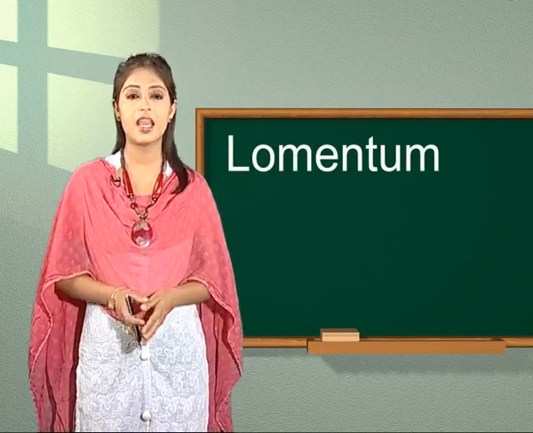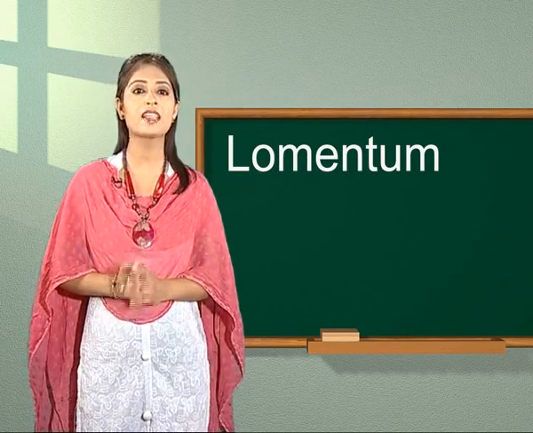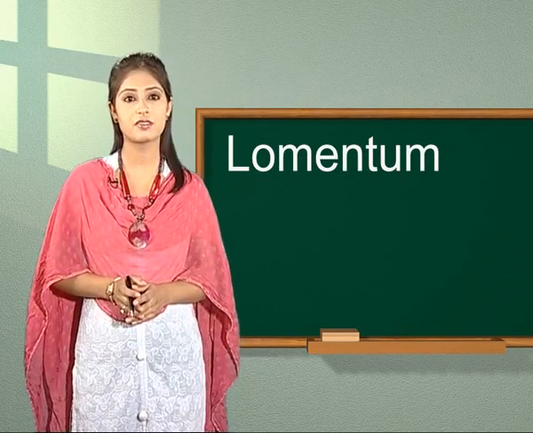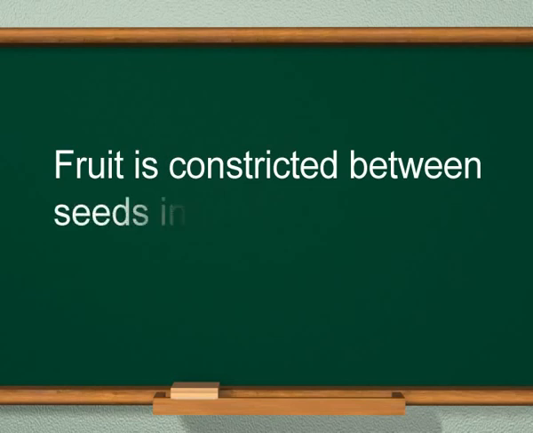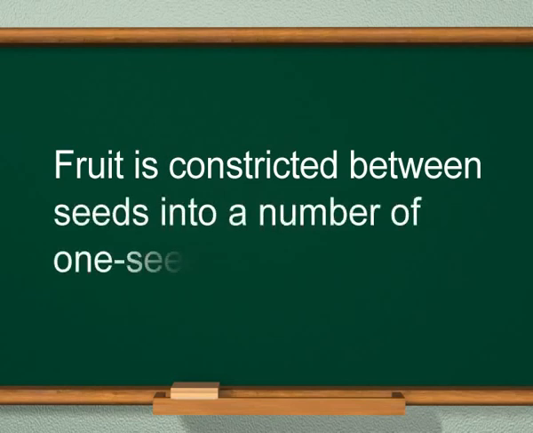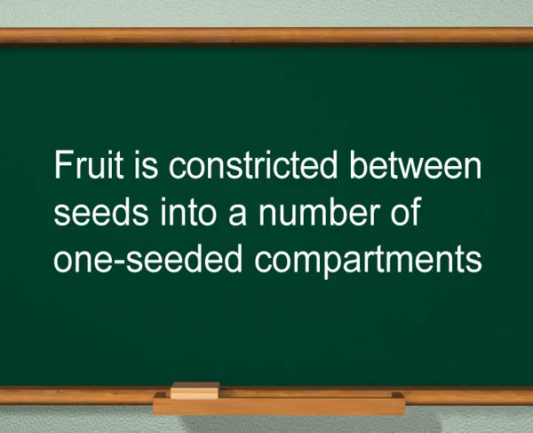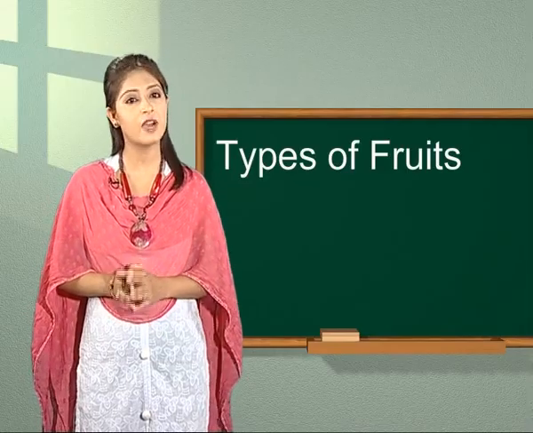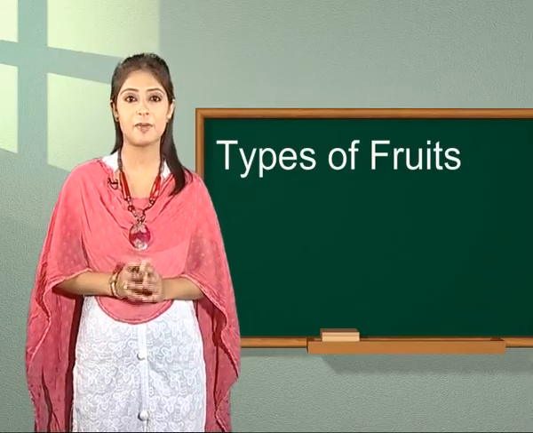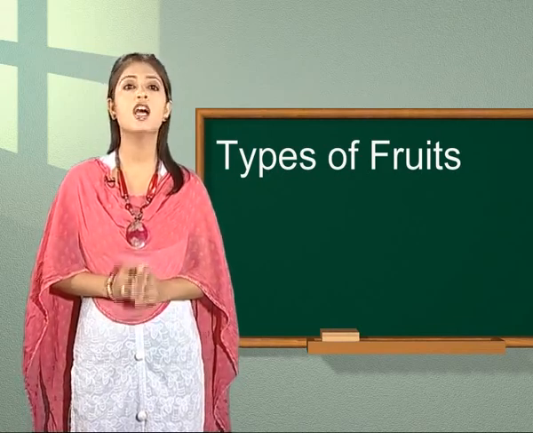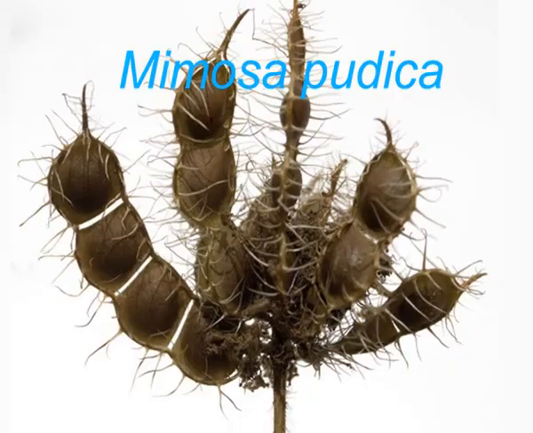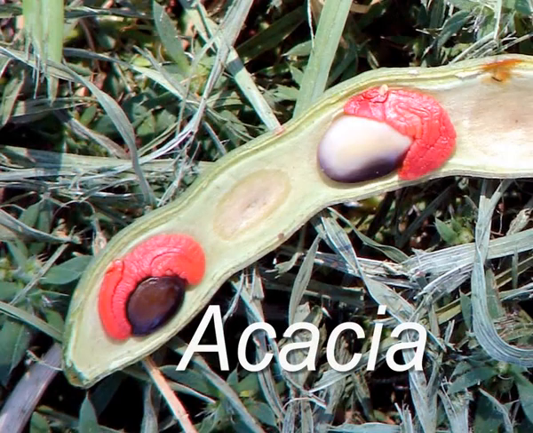Lomentum. It is a simple dry schizocarpic fruit. Here, the fruit is constricted between seeds into a number of one-seeded compartments. The fruit breaks into one-seeded indehiscent segments. Examples of this type of fruit are Mimosa pudica and Acacia.